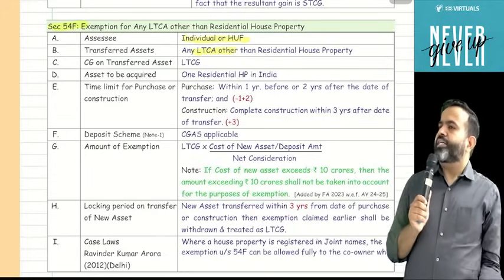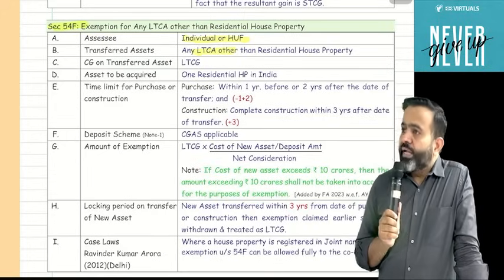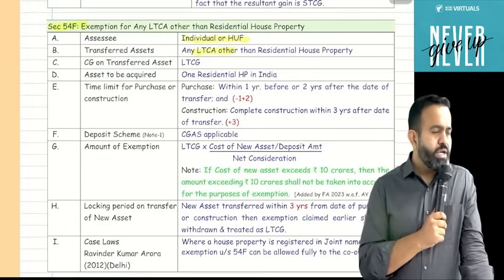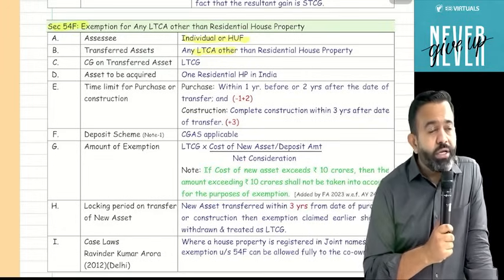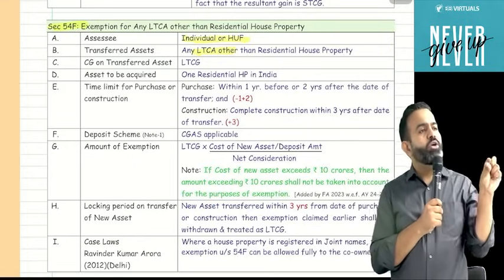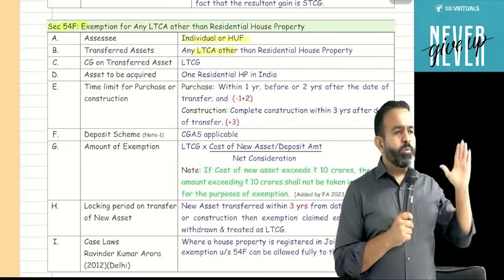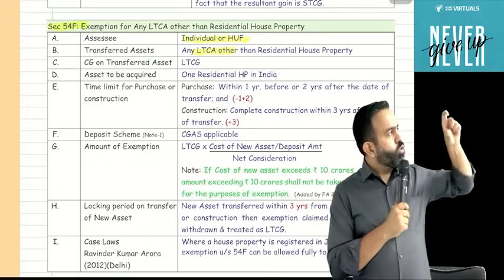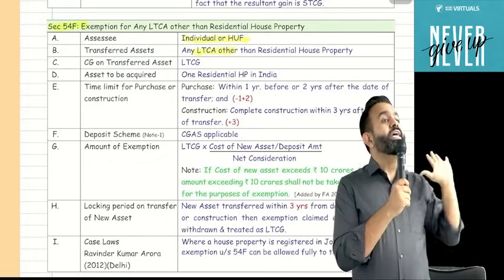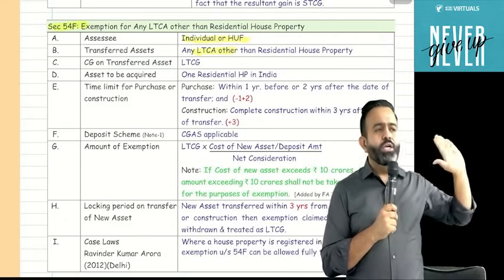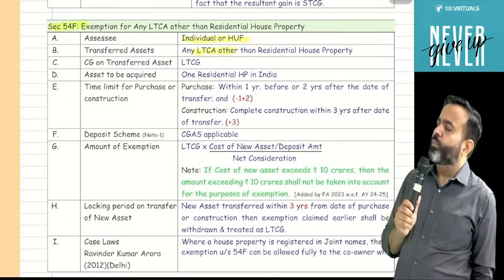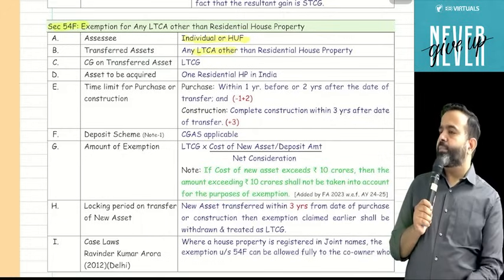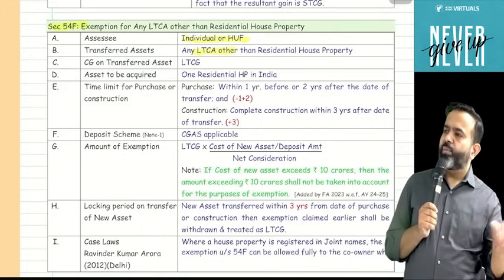Now guys, under this section also there is one amendment. If you purchase a new house property for more than 10 crore, then for the purpose of exemption you will consider the new house property cost as only 10 crore. Suppose I purchase a property in T Nagar for 15 crore, then in the formula, for the cost of new property, I will take only 10 crore. For the exemption purpose, the cost of new property will be a maximum of 10 crore.